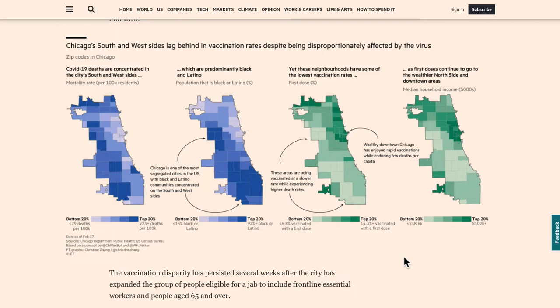So the first visualization we have here is a set of choropleth maps of Chicago showing the COVID deaths. For example, over here we have COVID deaths on the first map, and then we've got the percentage of people who are Black or Latino. Now, let's talk about a few things here. First off, I love the annotation.